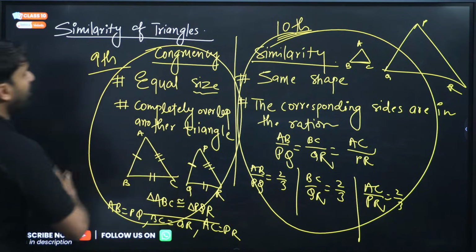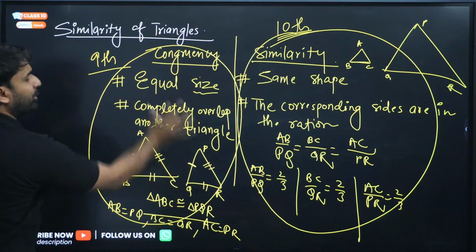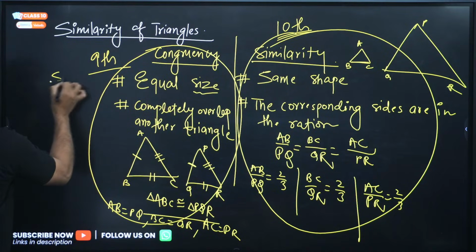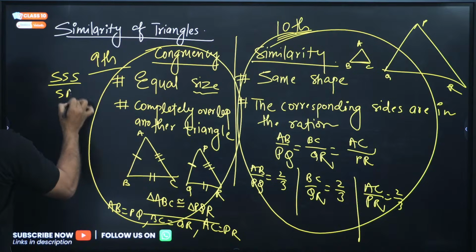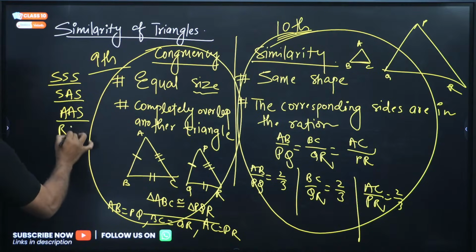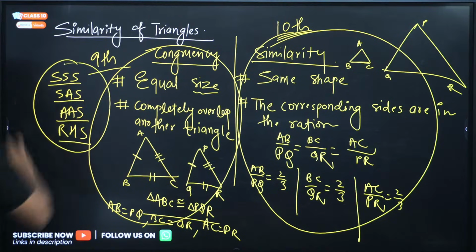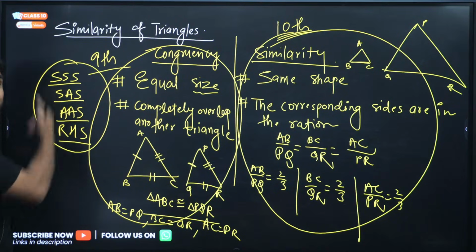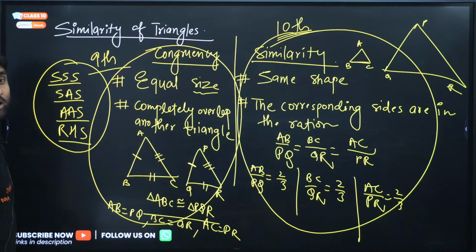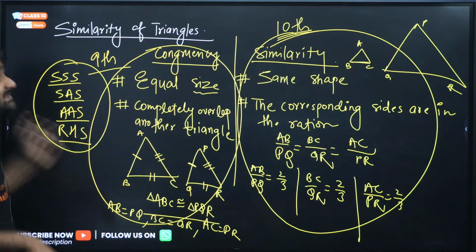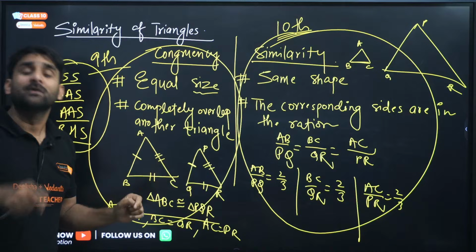As you all know, in congruency there were so many criteria: triple S congruency, side angle side congruency, angle side angle congruency, RHS congruency. I hope you remember. There are so many criteria to prove whether triangles are congruent or not. Similarly, in similarity also, there are a few criteria.